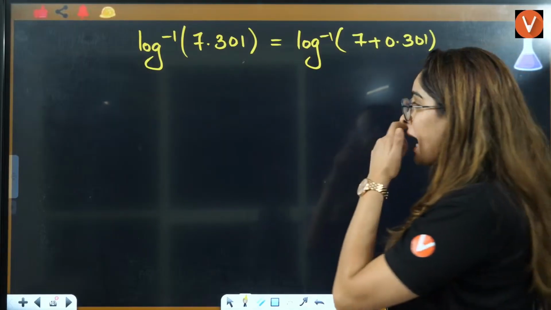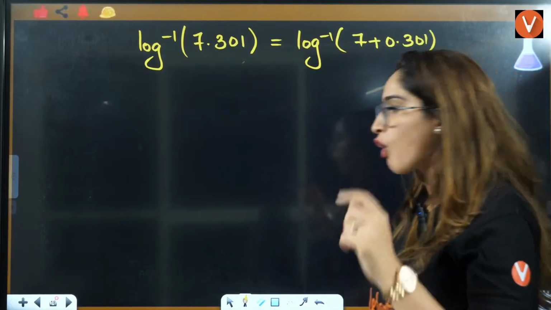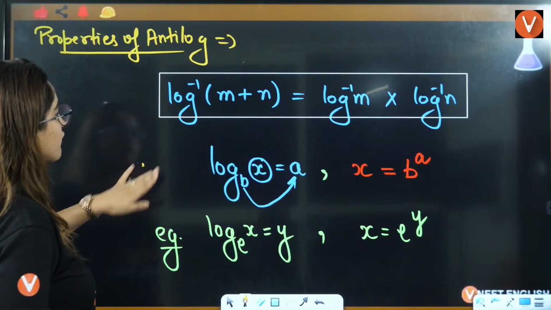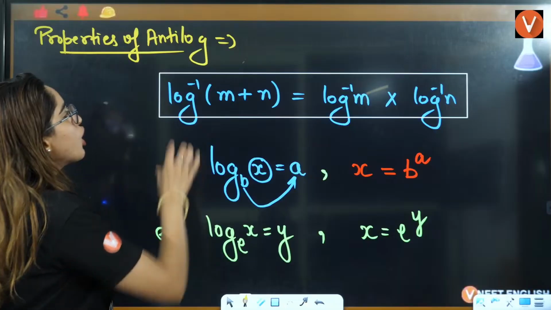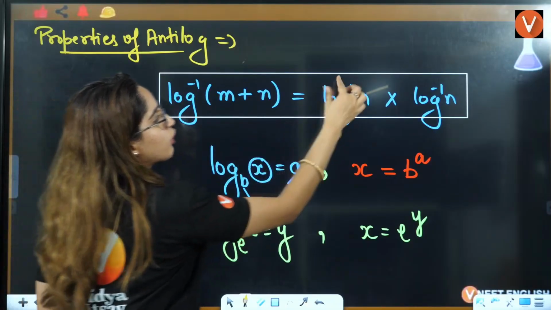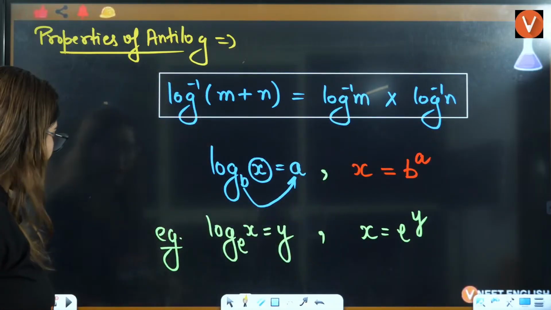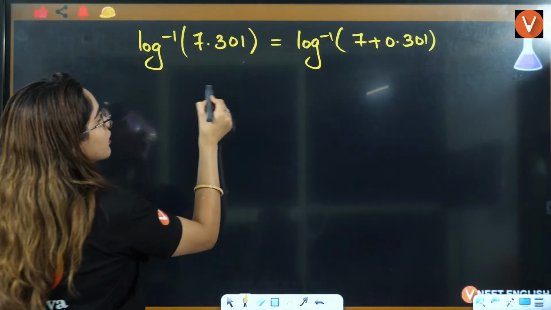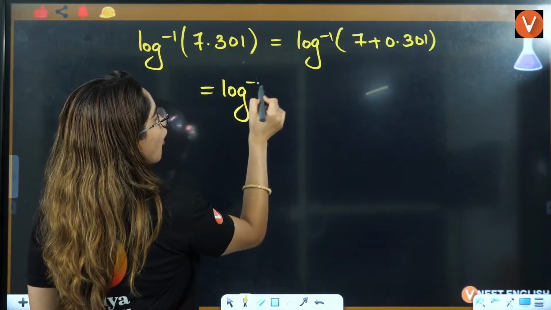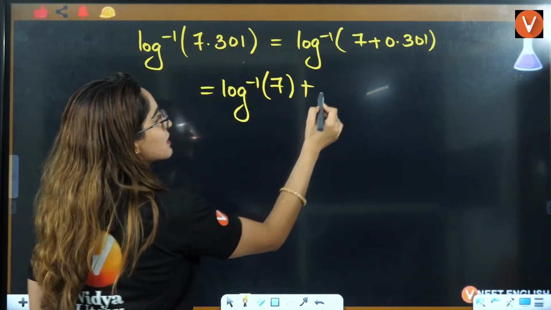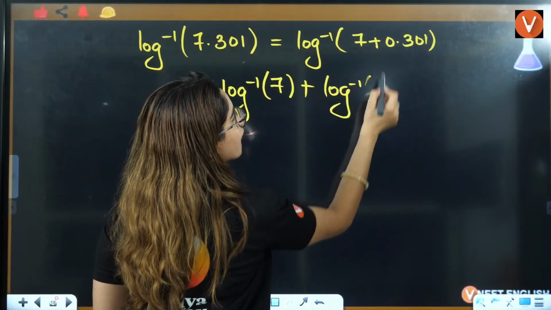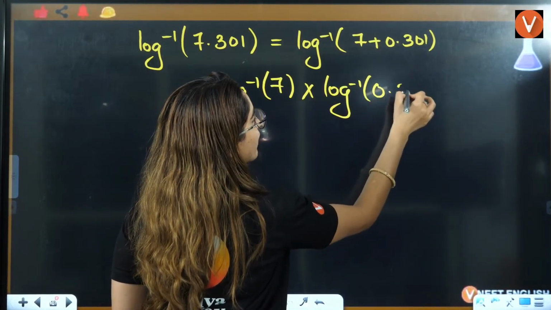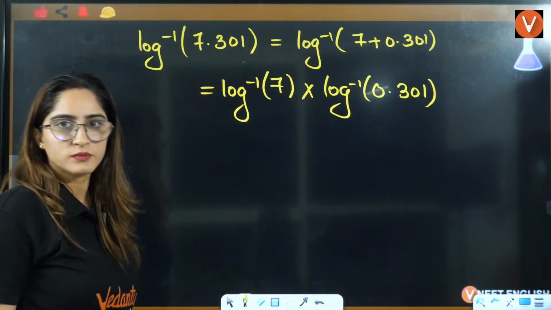Because after applying the property, log inverse of m plus n is log inverse of m multiplied by log inverse of n, right? So I just need to apply this property here: log inverse of 7 multiplied by log inverse of 0.301.